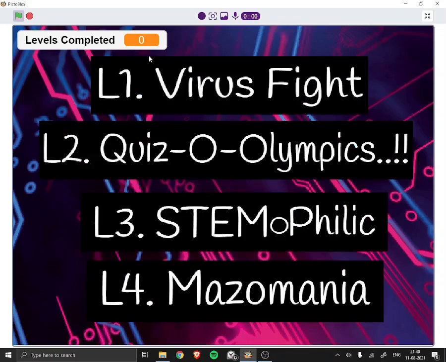So this is the level screen. It is showing 0 levels completed. We have to complete 4 levels in order to complete the whole game.